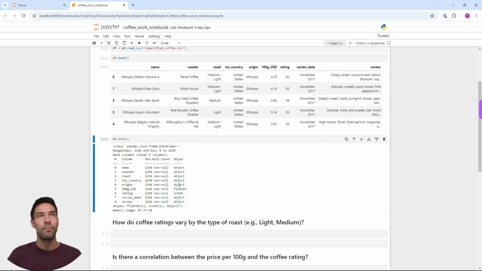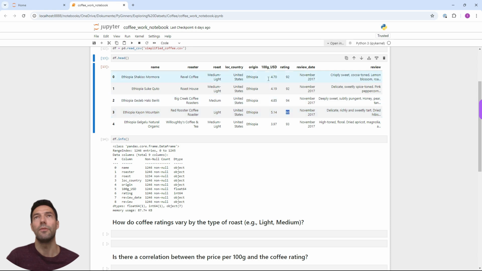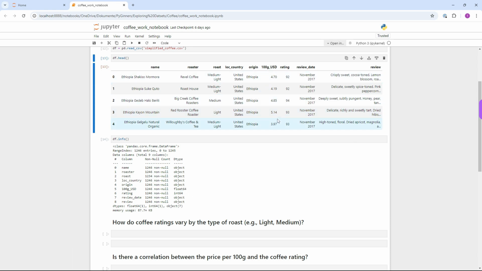Also, I like to run df.info for a data frame in order to see how many rows there are and also of which type each column is. So here we have many objects, and the rating is an integer here, and the price is a float object.